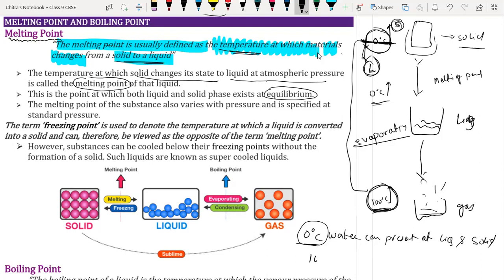Likewise, at 100 degrees Celsius, water can be present in liquid as well as gaseous state. So this is again an equilibrium temperature for water. So this is the equilibrium temperature of the boiling point, and that is the equilibrium temperature of the melting point.